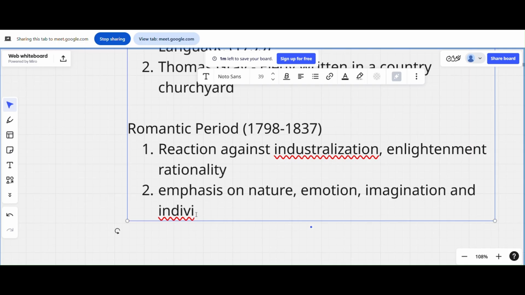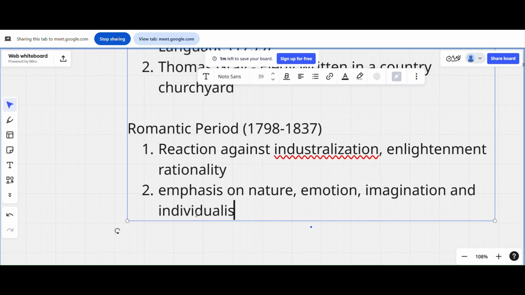They give more emphasis on nature, like William Wordsworth. If you read his stuff like Tintern Abbey, Daffodils, I Wandered Lonely as a Cloud, or The Solitary Reaper, it talks mostly about nature. And he does so much personification. He talks to the daffodils as if they were humans, talks to the cloud as if it were a living being. So these are all the elements of the romantic period. I can't explain too much.